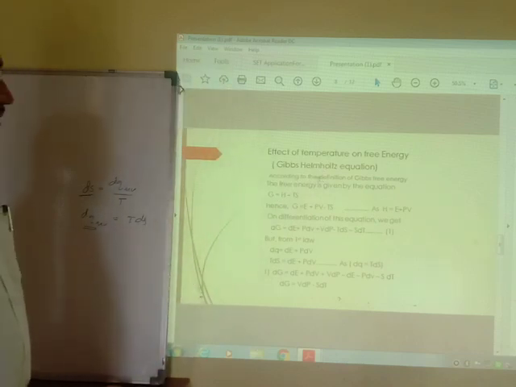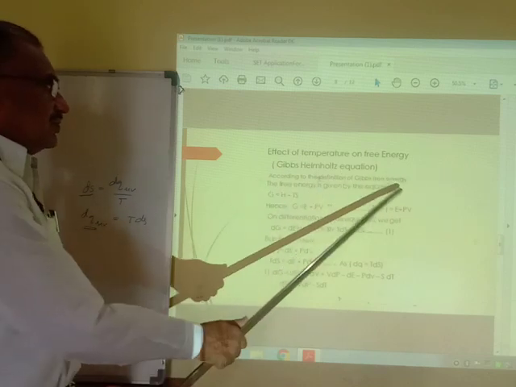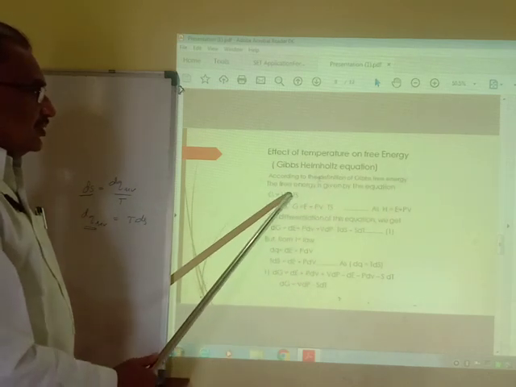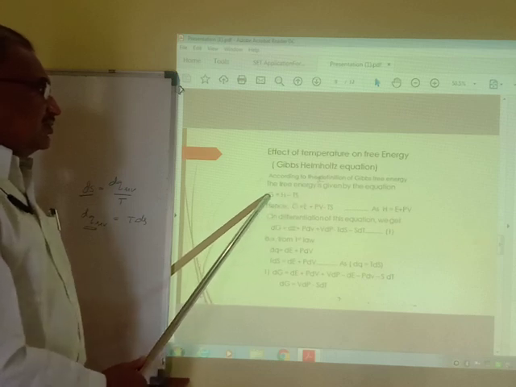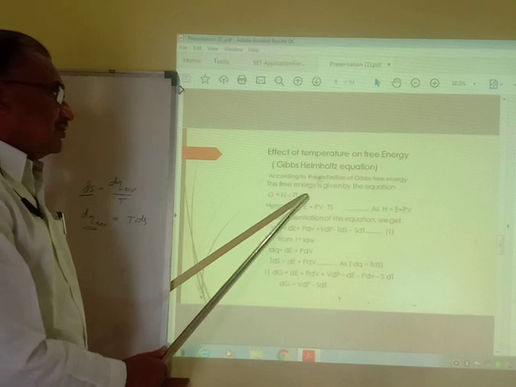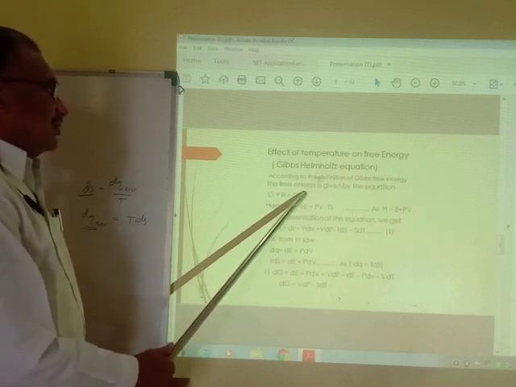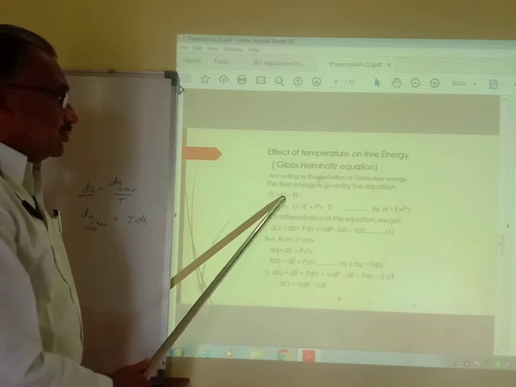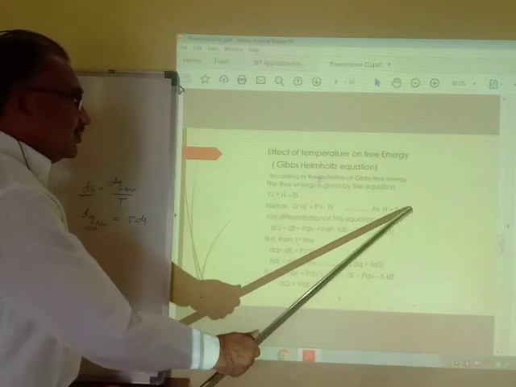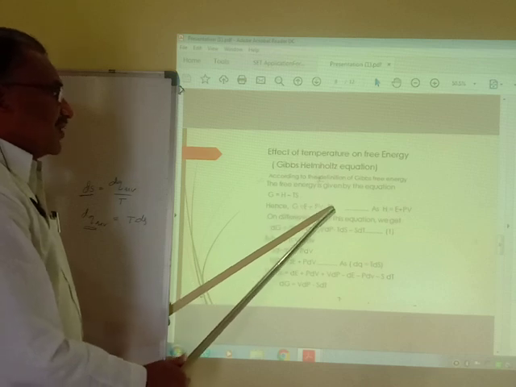Now, according to the definition of Gibbs free energy, G is equal to H minus TS. Here G is the Gibbs free energy, H is the total heat content of the system, and S is entropy. Here we can put the value of H is equal to E plus PV, and therefore G is equal to E plus PV minus TS.